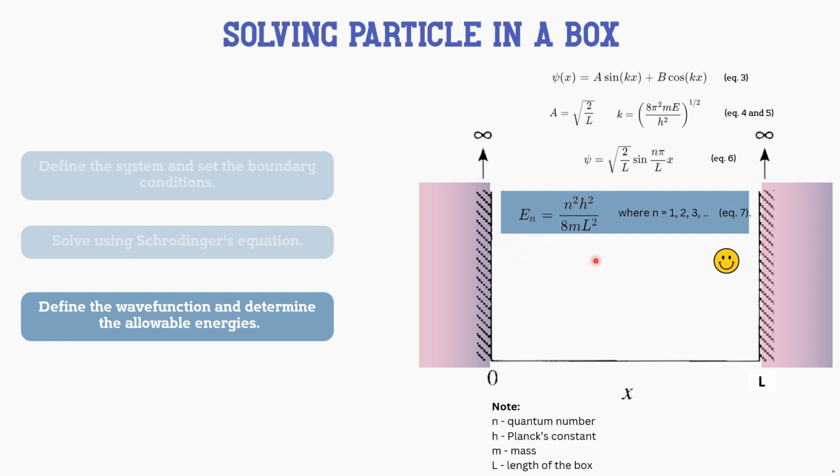As can be seen here, energy as a function of quantum level turns out to have only discrete integer values given by this, wherein n is equal to 1, 2, 3, etc., and no other values. So the energy of the particle is said to be quantized, and n is called the quantum number. Note that the quantization arises naturally from the boundary conditions that we've set earlier, and the energy is inversely proportional to the mass and the length of the box.